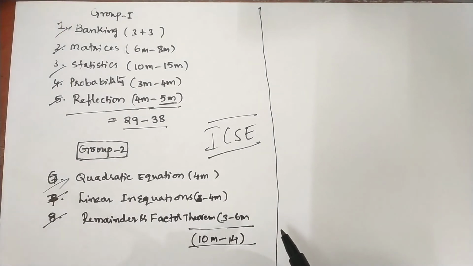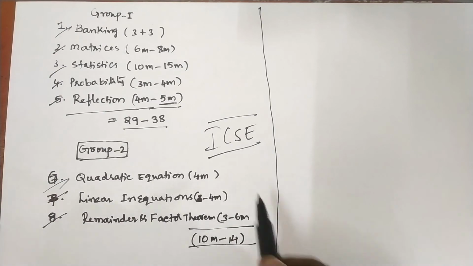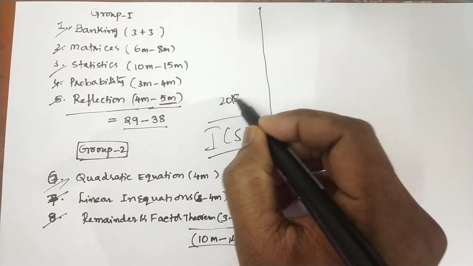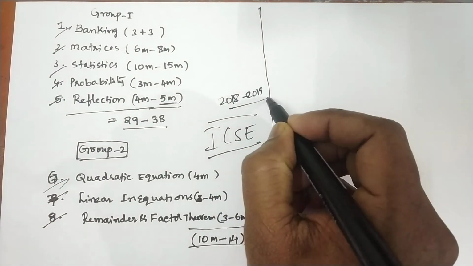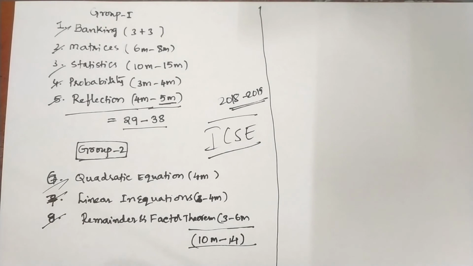This analysis that I have done is based on the previous papers of 2018 and 2019. Based on these papers, we have 27 chapters. Out of 27 chapters, if you practice these 8 chapters perfectly, you will be in safe mode. So give more importance to these chapters.